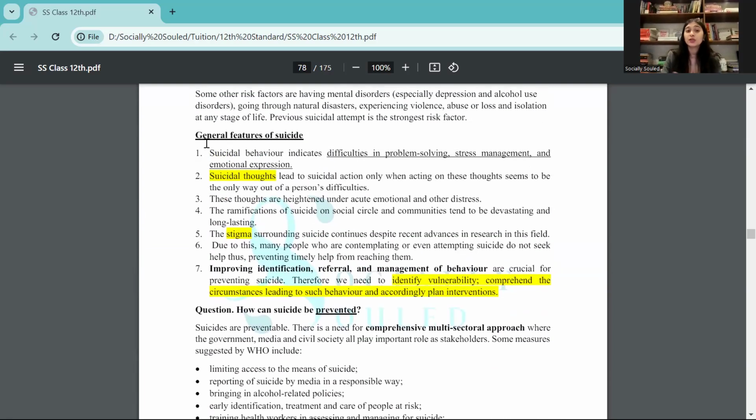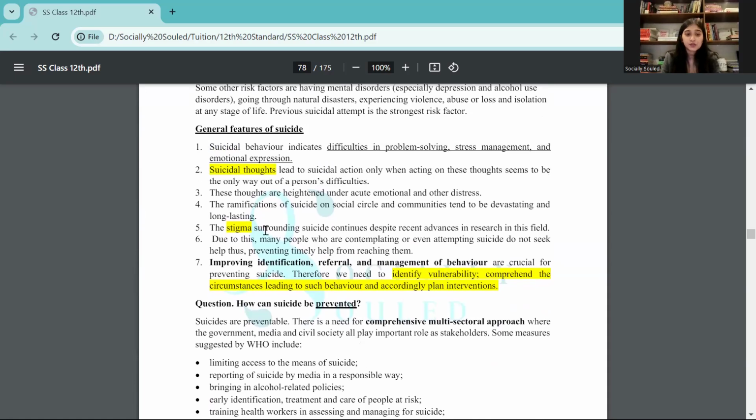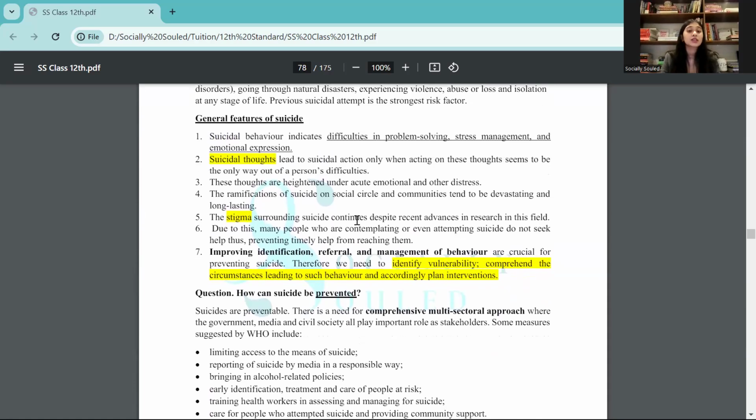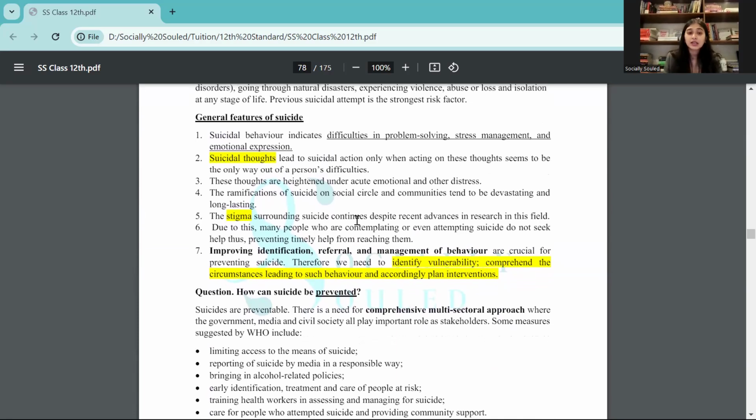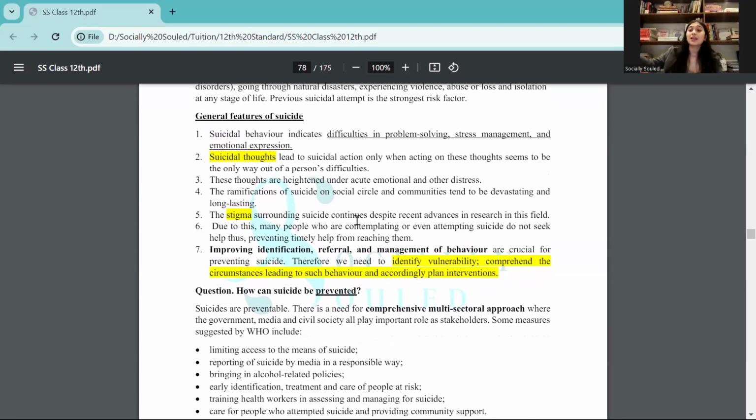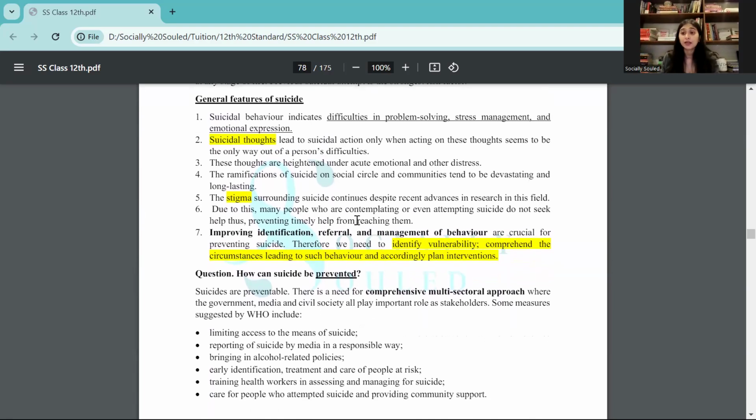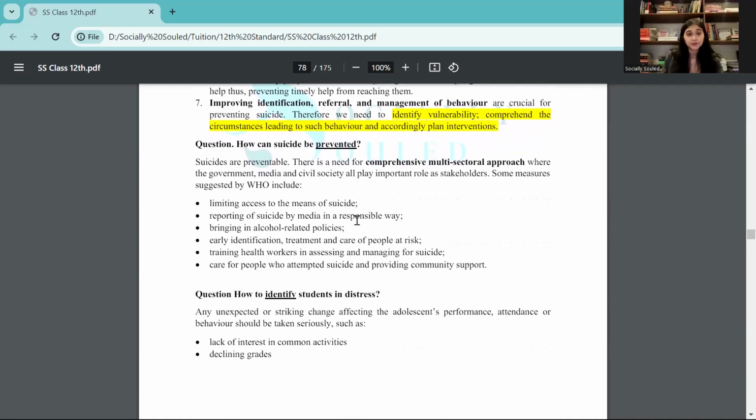Like for example, when we are talking about general features of suicide, the stigma surrounding suicide continues despite recent research, right? But there is also an understanding that suicide seems to be more prevalent in certain sections. Like for example, in Japan, committing suicide is more like honor killing. In a lot of Eastern cultures, it is seen as a sign of weakness. In Western culture, it is seen as a sign of a mental health concern. So again, what are the different perspectives that are there?